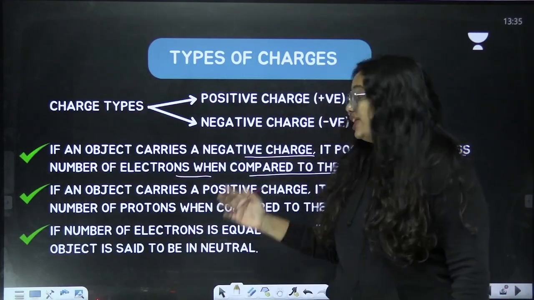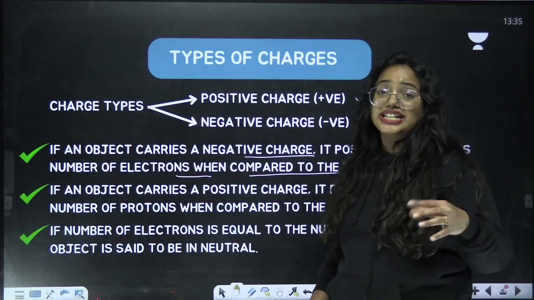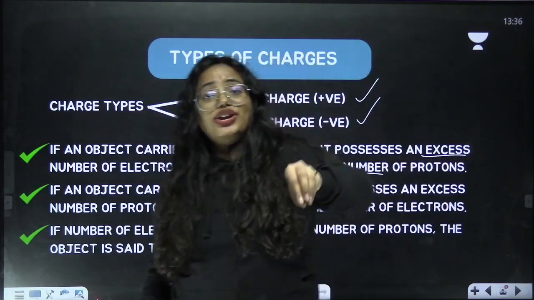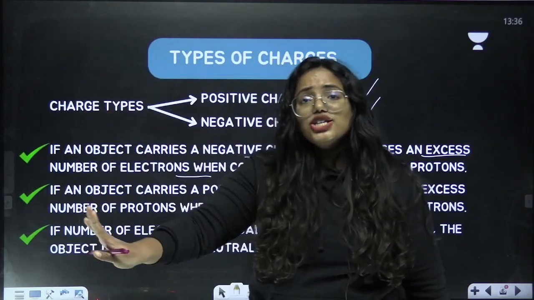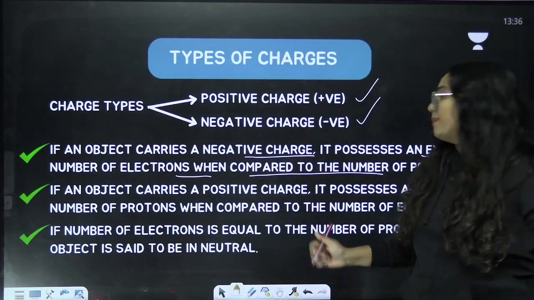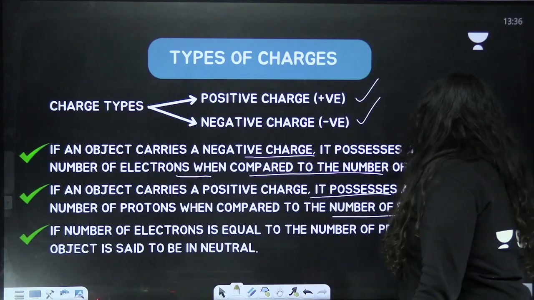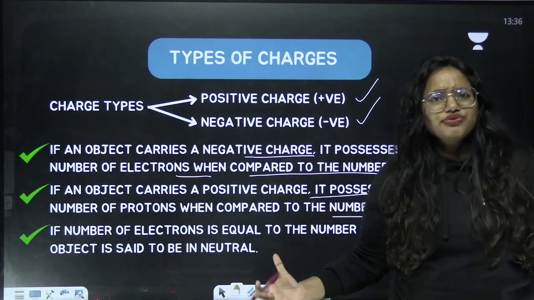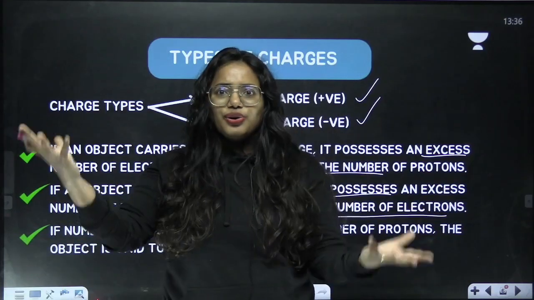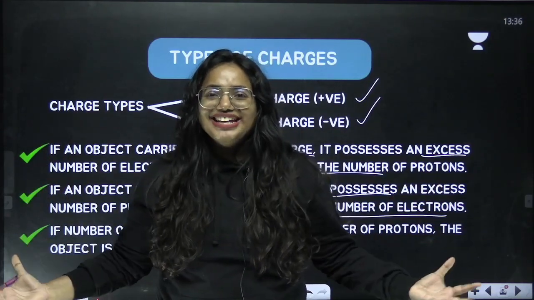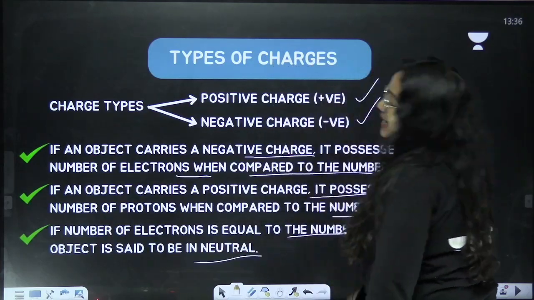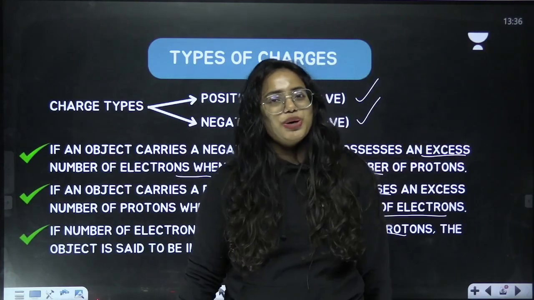Clear? Similarly, if you say an object is positive, it has more protons than electrons, because electrons are negatively charged and protons are positively charged. So if an object has more protons, it is positively charged. This is what you need to understand. And what if the number of protons and electrons are equal? They're equal, right? That means they are neutrally charged, or you can say it is neutral in nature. You have to be very clear with this.